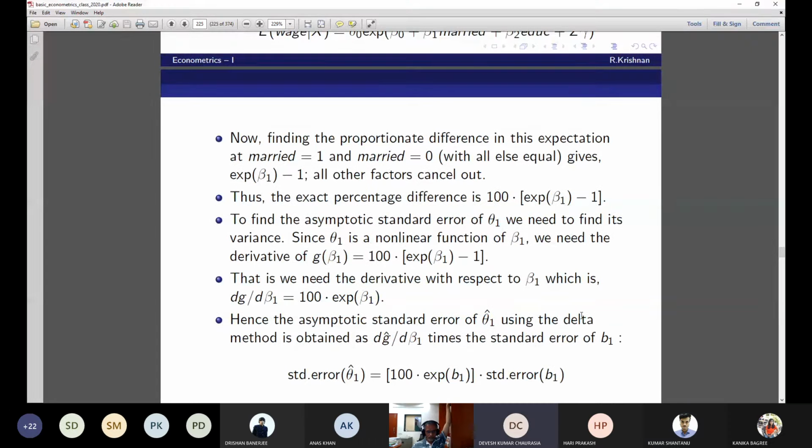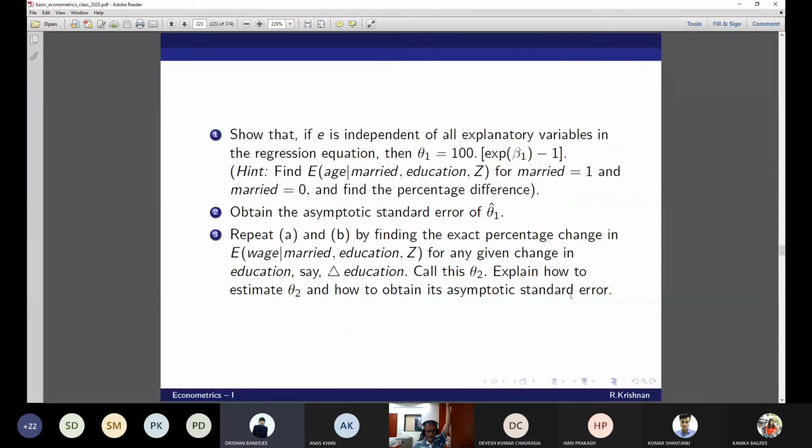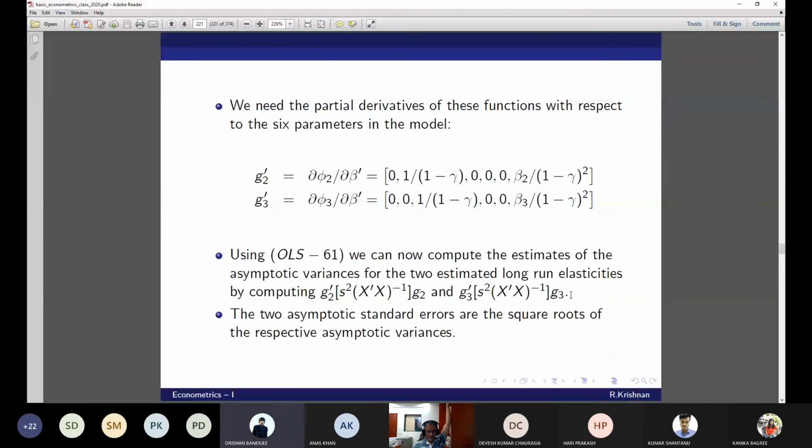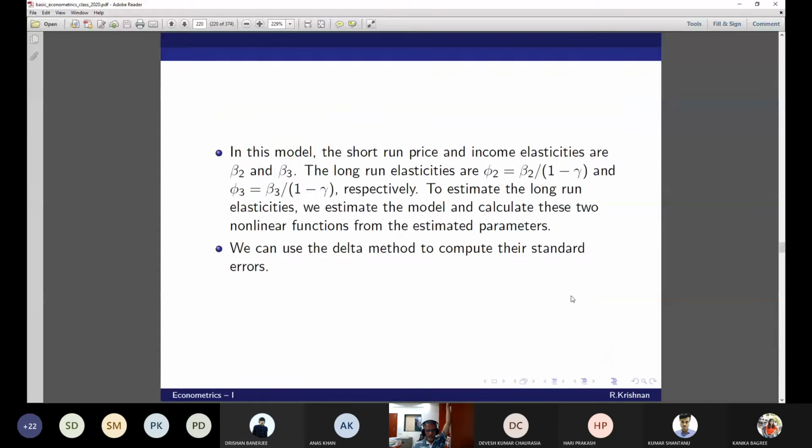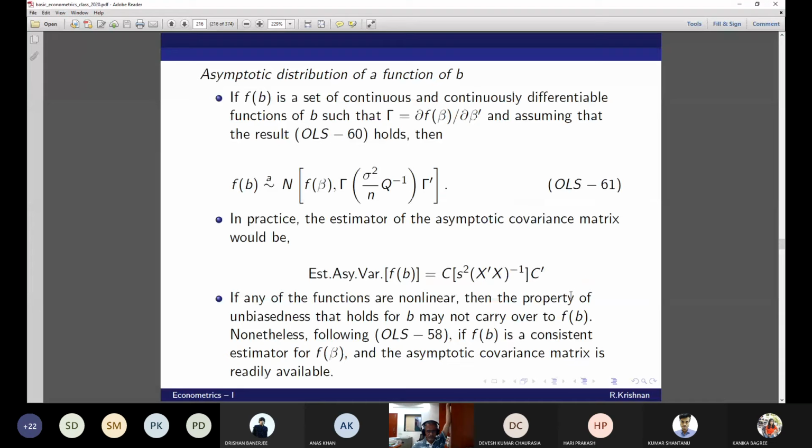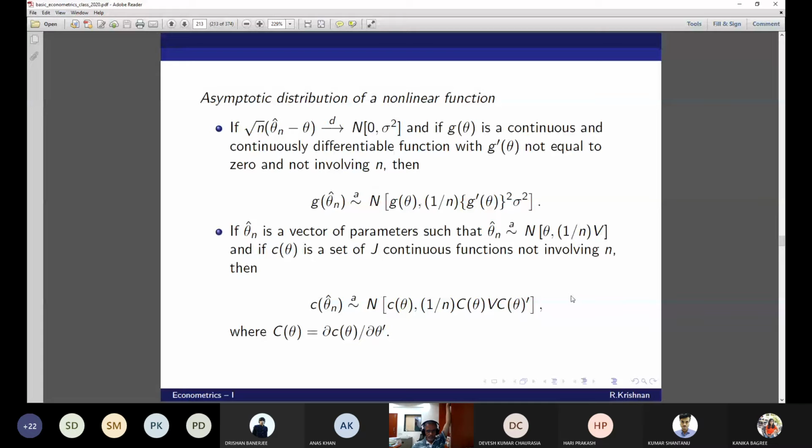Sir, you have already stated this a few slides above. If U is a distribution, and G is a differentiable function, then we can find the standard error of G of U. Drishan, what does this tell you?